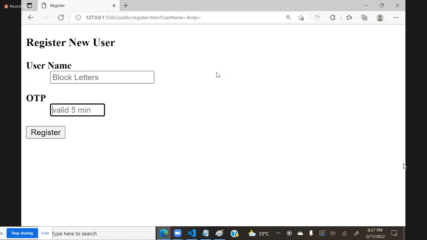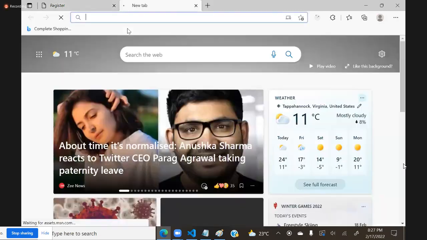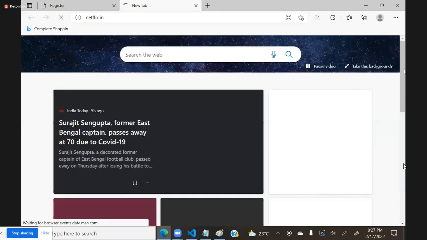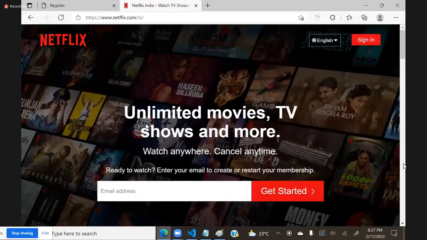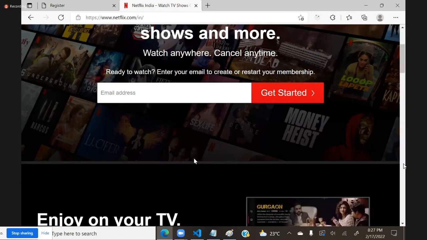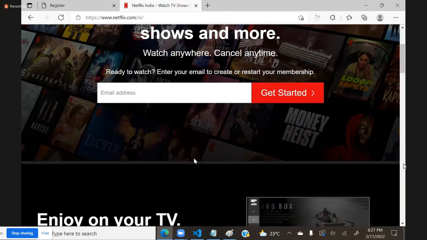This is very good when we are designing forms and want to save space. Usually you see, suppose I open Netflix. In this Netflix page, there is an option, email address. That email address is watermark text. Why? Because I don't want to waste space on a title like email address.